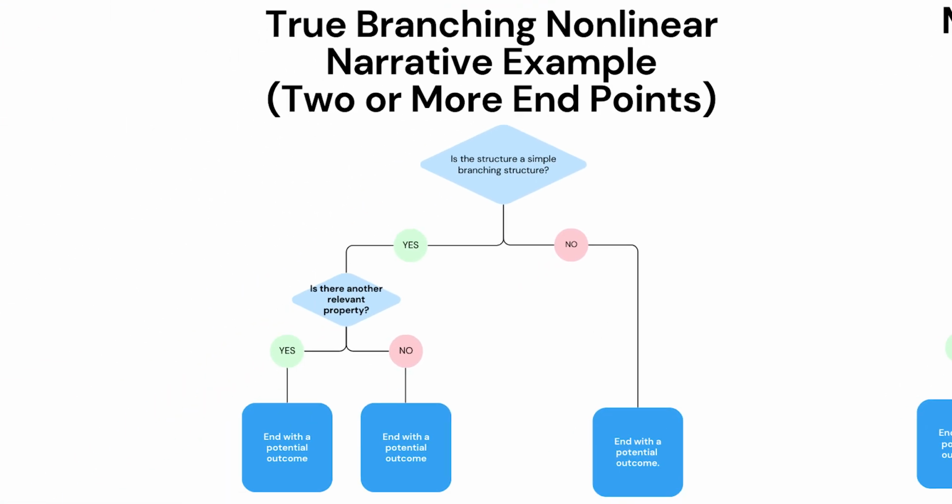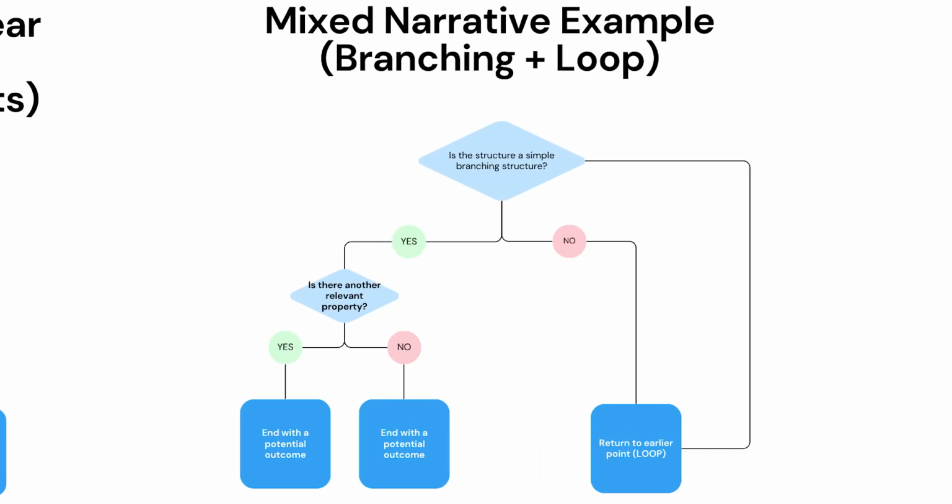Third, there are narrative structures with two or more endpoints. Let's call these true branching narratives. Here, true distinguishes them from infinite and unified narratives that have gauntlet parts. Most interactive nonlinear narratives are of the true branching sort, but note that a true branching narrative can have gauntlet parts. Fourth and finally, there are narrative structures with one or more endpoints, which also have infinite loops.